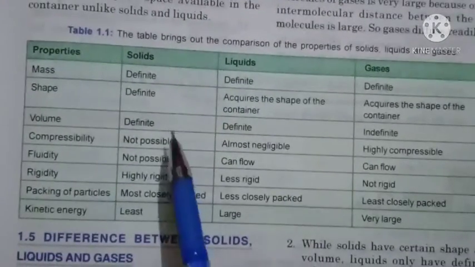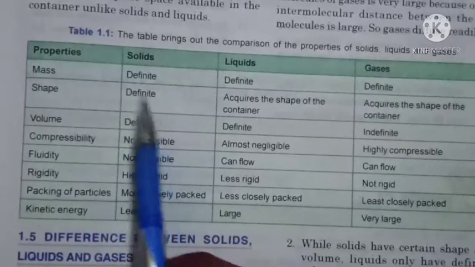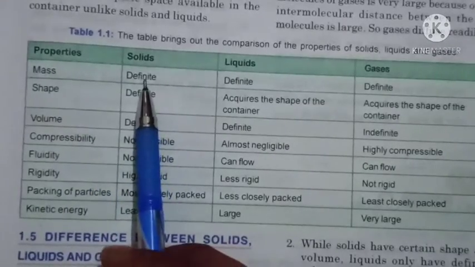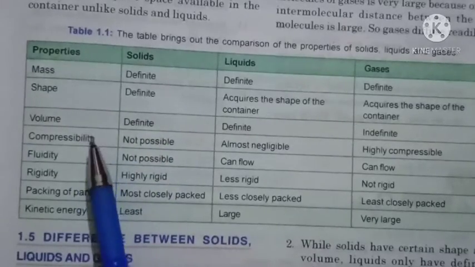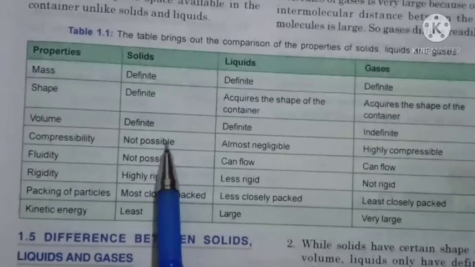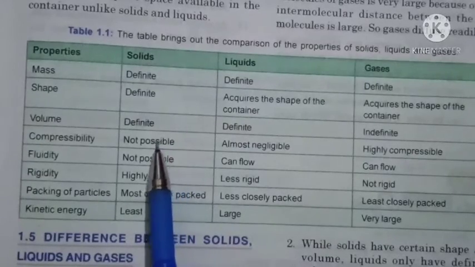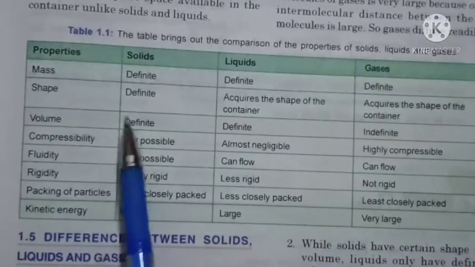So first see the properties of solid. Students, solid have a definite mass, definite shape and definite volume. So this is the first property of solid. Second, you can see compressibility. There is no compressibility in solid. Why? Because the force of attraction between the molecules in solid is very strong, and due to which there is no intermolecular space present, and that's why there is no possibility of compressibility in solid.